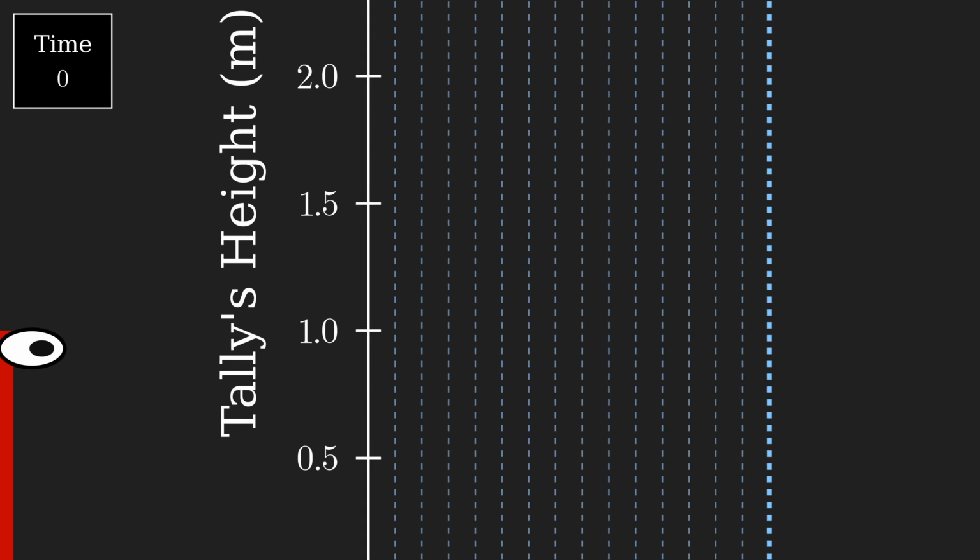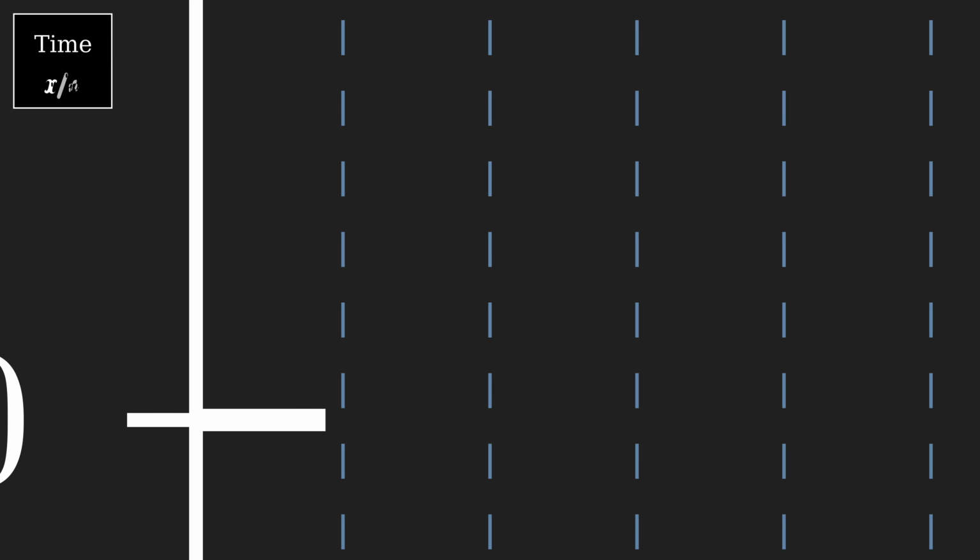Let's see this in action. Between time 0 and time x/n, her initial 1 meter of height grows x/n meters. Thus, her height at time x/n is 1 plus x/n. Then, this mass grows for another x/n time period, so we multiply it by 1 plus x/n. The 1 keeps the mass we already have, and the x/n increases it to account for the growth. So, her total height at time 2x/n is (1 plus x/n) squared.